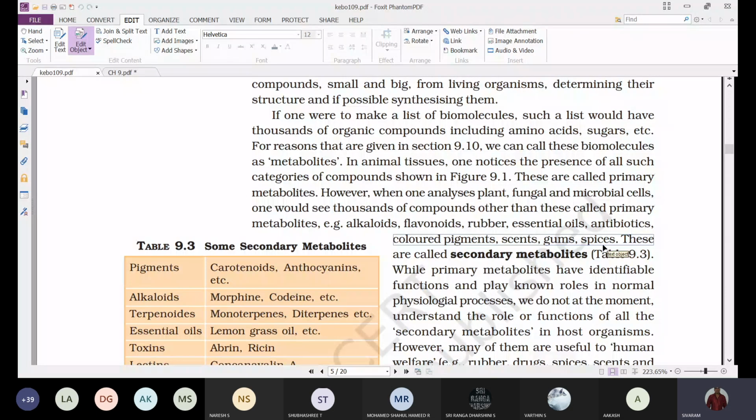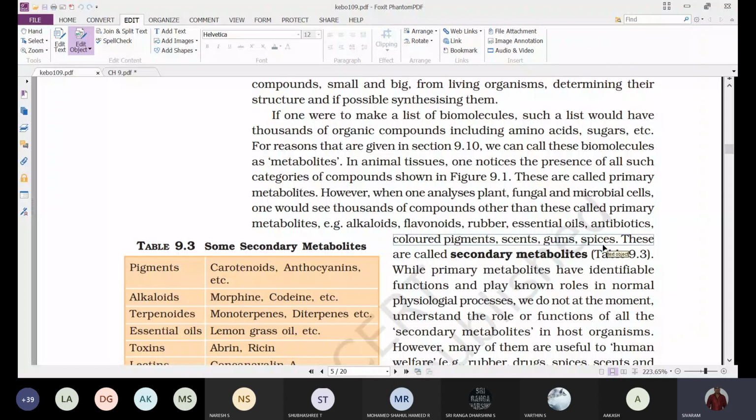We are obtaining gum. If you have a neem tree nearby, go and remove the bark of the neem tree. You can observe very clearly the release of gum from that injured tissue. That is gum. And spices, we are getting a lot of spices.